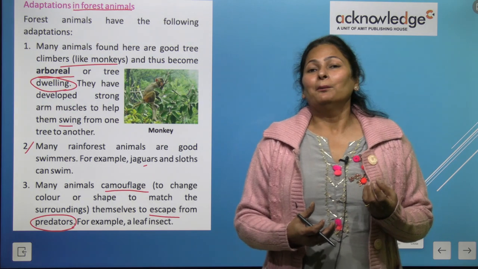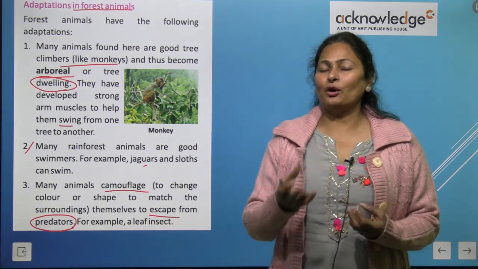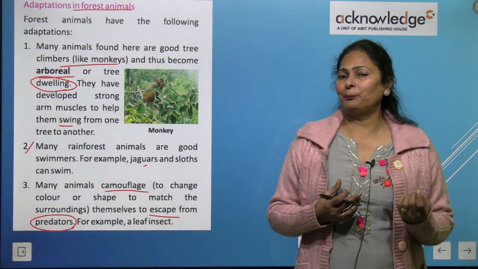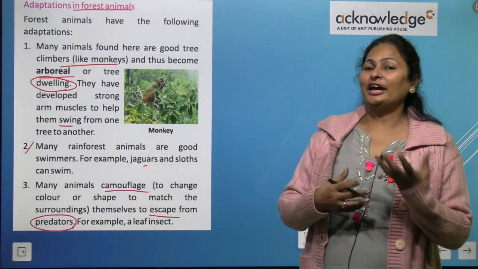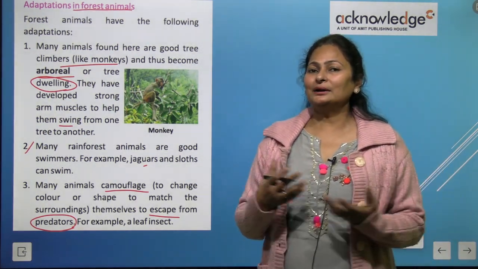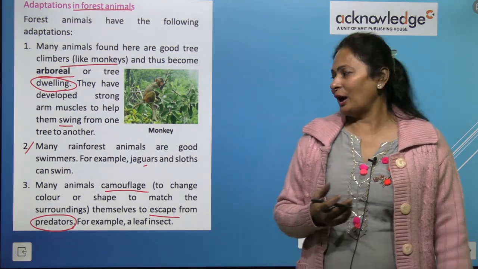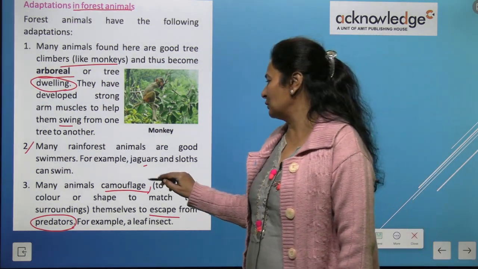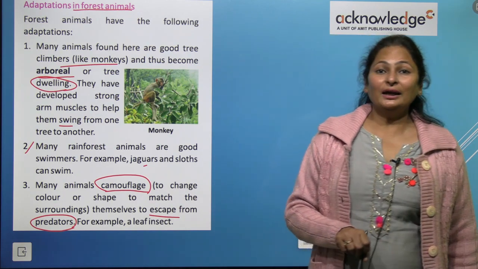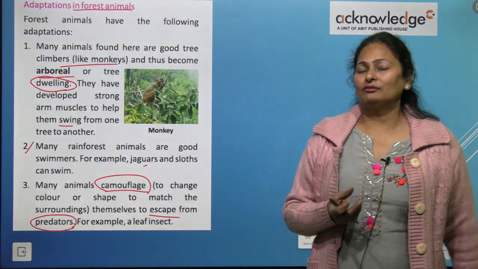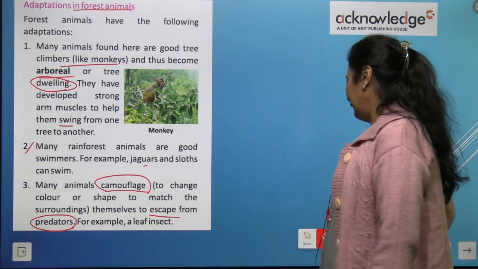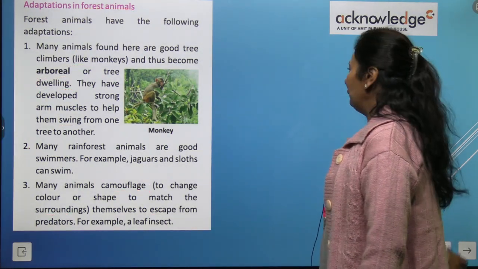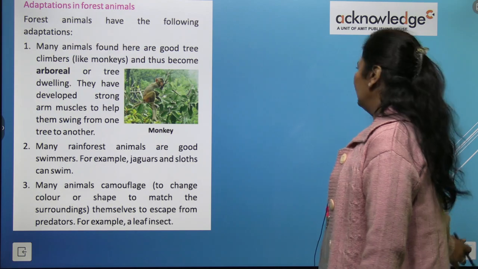So, to prevent themselves from being eaten by the predators, what do they do? They change their colors or they merge with their surroundings. So this feature is called camouflage, right? We have learned camouflage in the previous classes, right? So no need to explain more here.